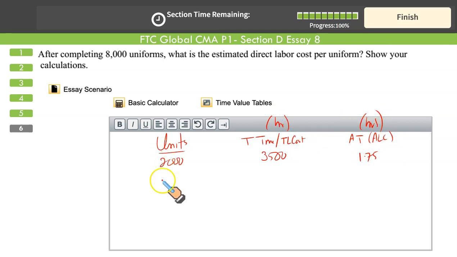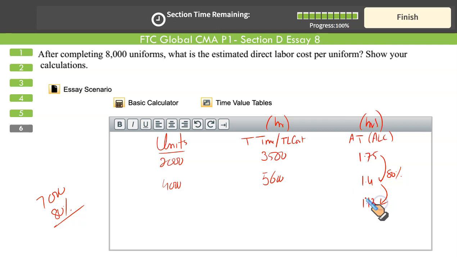When the output is doubled from 2,000 to 4,000, your total time should double to 7,000, but it won't be 7,000. It will be 80% of 7,000 because we are on a learning curve. 7,000 times 80% is 5,600. The average will be 5,600 upon 4,000. It's 1.4. There is a smarter way also to calculate average time by just multiplying 1.75 with 80% and then again multiplying 1.4 with 80%. That gives you 1.12. But I recommend this fuller approach because intermediate numbers can be taken directly from this table.